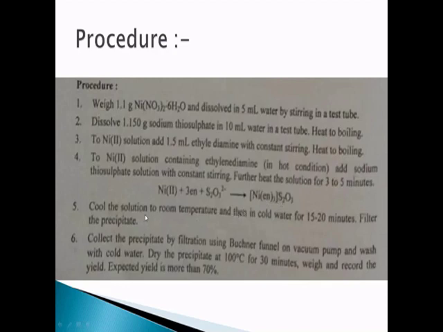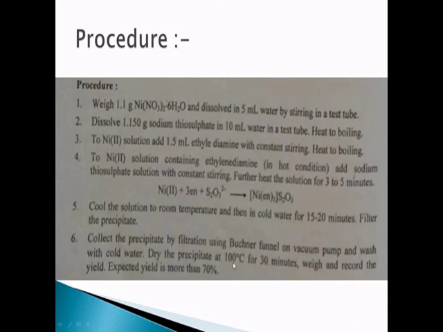In the next step, after completion of the reaction, you have to cool the solution to room temperature, and then add a little amount of cold water to it, and then filter the precipitate. While filtering, you have to use the Buchner funnel. The Buchner funnel is attached to the vacuum pump so that the trace of water left in the precipitate will get removed using the vacuum, and then dry this precipitate at 100 degrees centigrade for about 30 minutes,